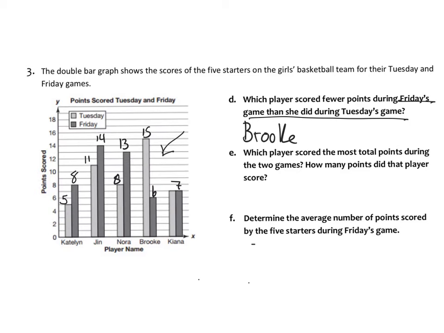Next, you have which player scored the most total points during the 2 games. So then all you would have to do is add them up. So the total here would be 13, the total here, 25, total here would be 21, this here would also be 21, and then 7 and 7, this would be 14. So you can see that Jen scored the most.